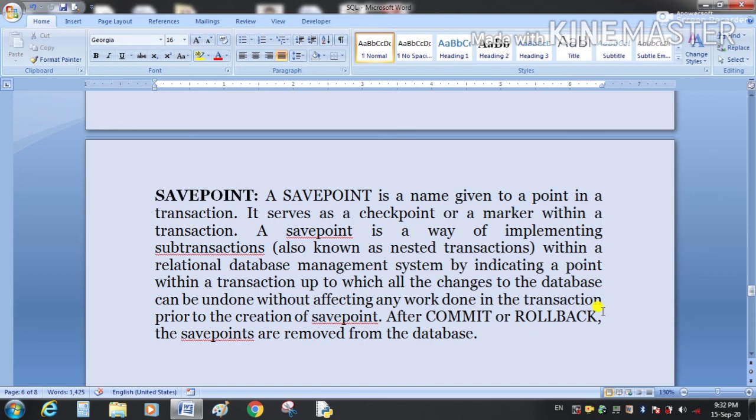A savepoint is a way of implementing sub-transactions within a relational database management system by indicating a point within a transaction up to which all the changes to the database can be undone without affecting any work done in the transaction prior to the creation of the savepoint.